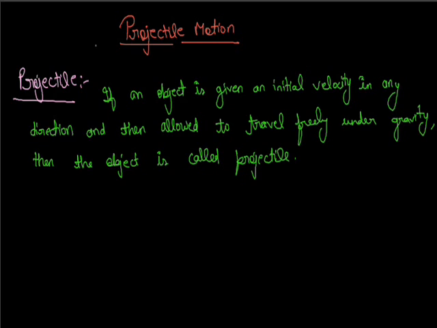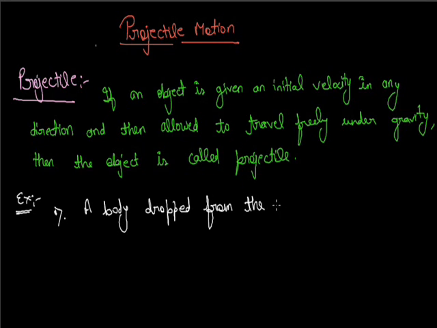Examples: first, a body dropped from the window of a moving train.